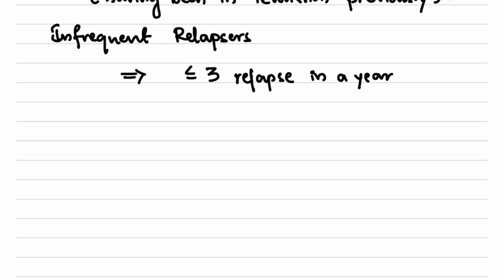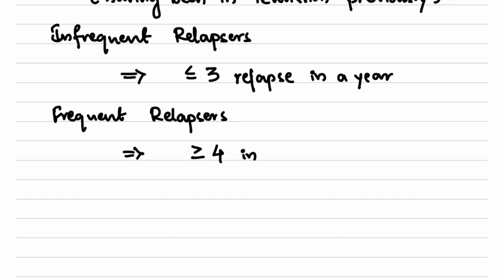And then we have frequent relapsers, when the patient has more than or equal to 4 episodes in 12 months, or you can just divide it in half, that is more than or equal to 2 episodes in 6 months.